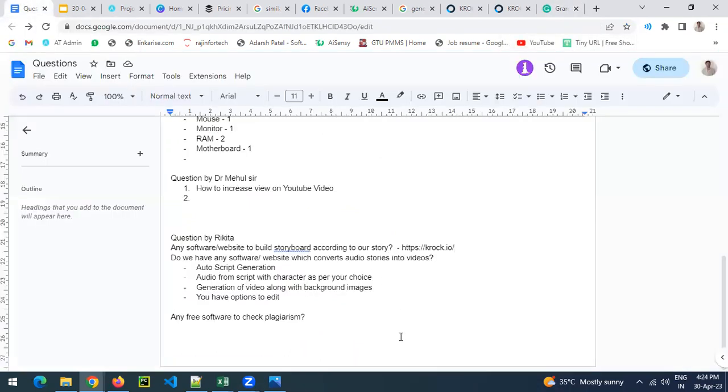Would you like to check plagiarism for the general case or specifically for research purposes? It is for writing content for some websites, for a web-based application.